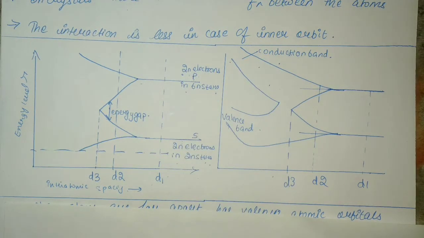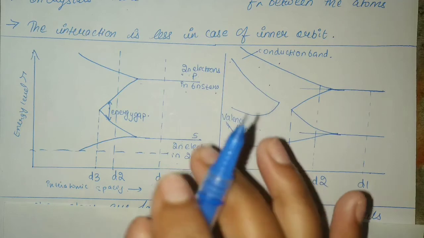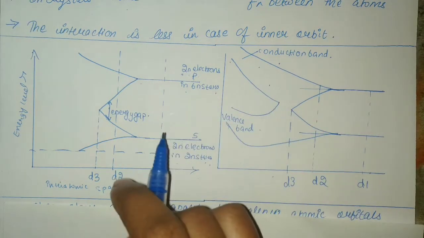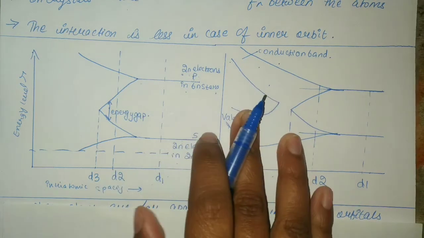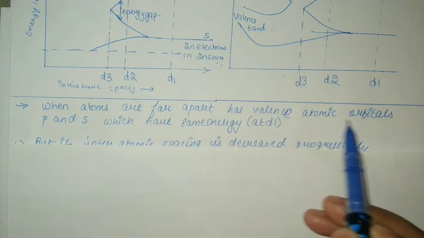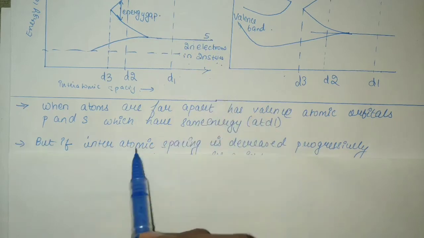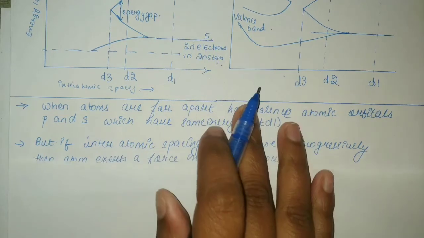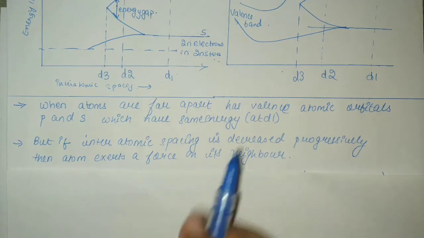Okay, now if we take the first condition, that is d1, the interatomic spacing is quite large. In the first case, the electrons are in their respective states, in their respective orbitals. But what would happen if they are brought close to each other, or they come close to form molecules? Let's talk about it. When atoms are far apart, they have valence atomic orbitals p and s which have the same energy at d1. But if interatomic spacing is decreased progressively, then an atom exerts a force on its neighbor. We have talked about it. It interacts with its neighbor.